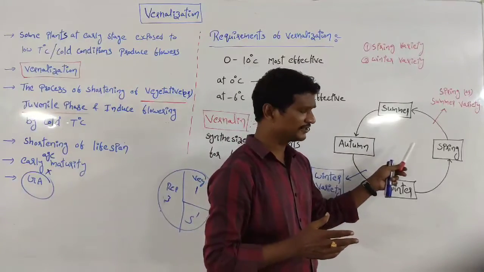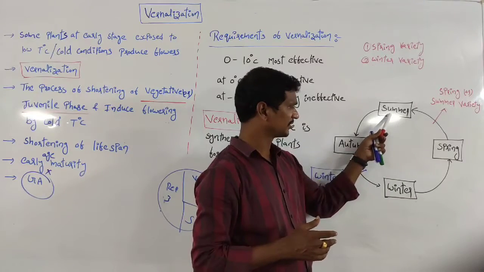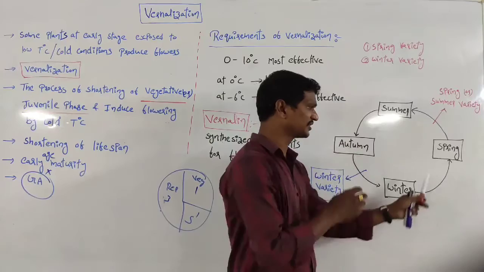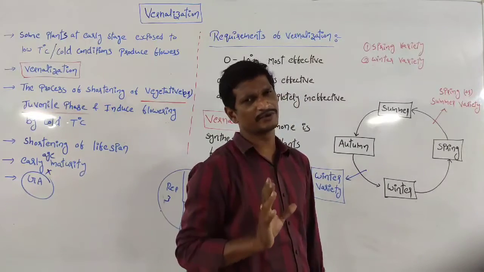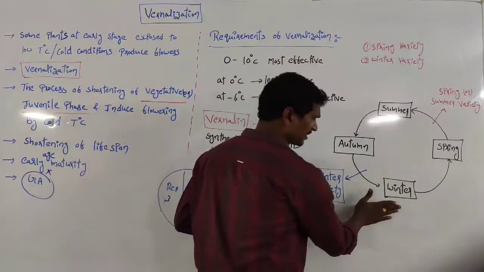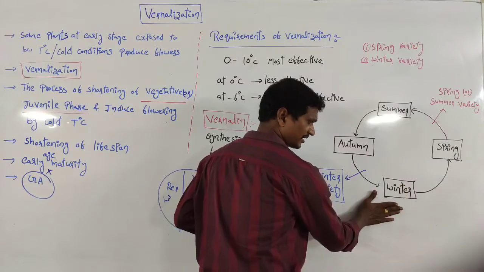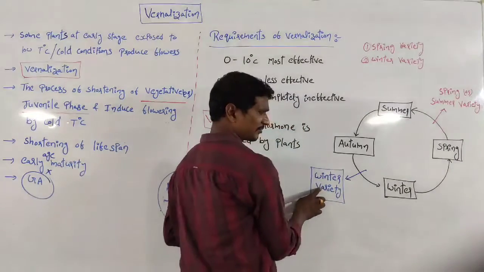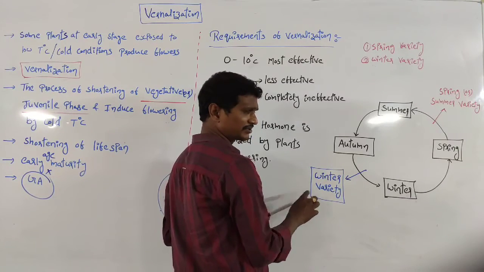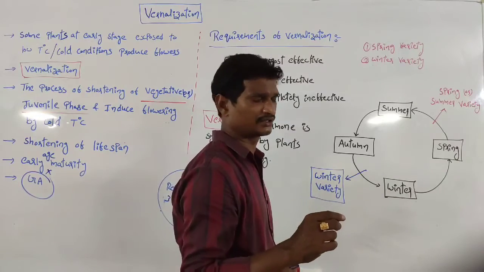So the spring variety goes through summer, autumn, winter, and at a particular stage the yield will be produced. But this is the winter variety. Remember, this is important. The winter varieties are planted before the winter, because I already said the early stage of the plant is exposed to the cold condition.